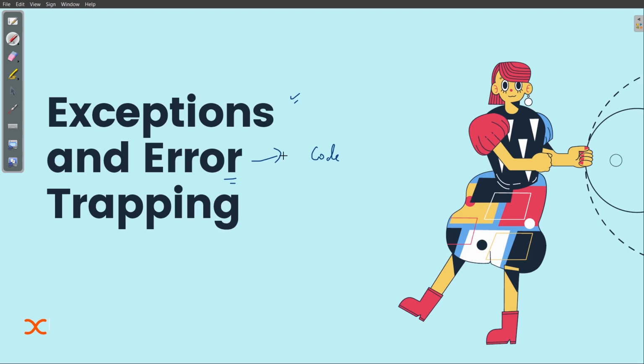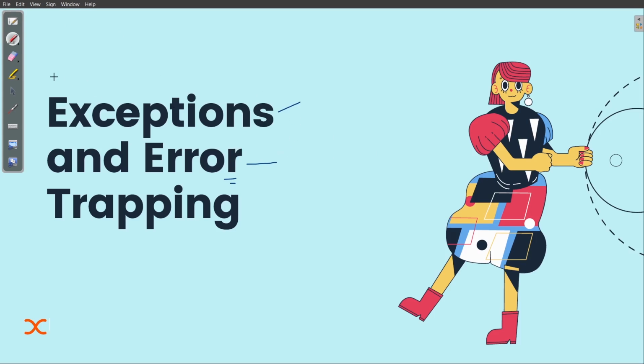Sometimes we forget, like suppose I write print and then hello, and I forgot to add the double quotes. That's the problem in the code. It's not like any logical error is happening or anything like that. So that's an error. And I hope now you're clear with the concept of exception and error.